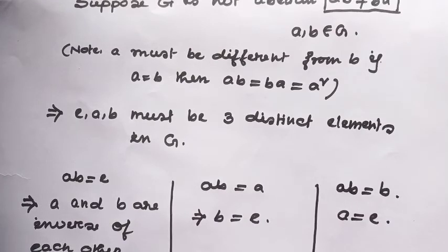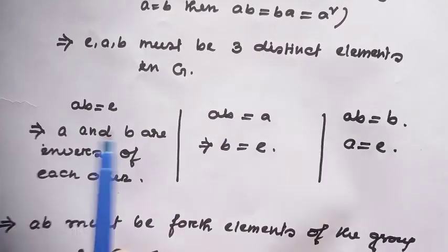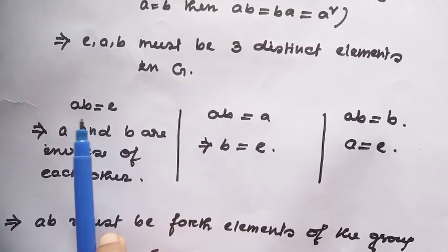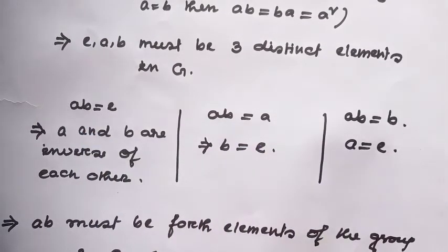Okay? Now, what are the possibilities for AB? As before, we can say AB is equal to E, or AB is equal to A, or AB is equal to B.